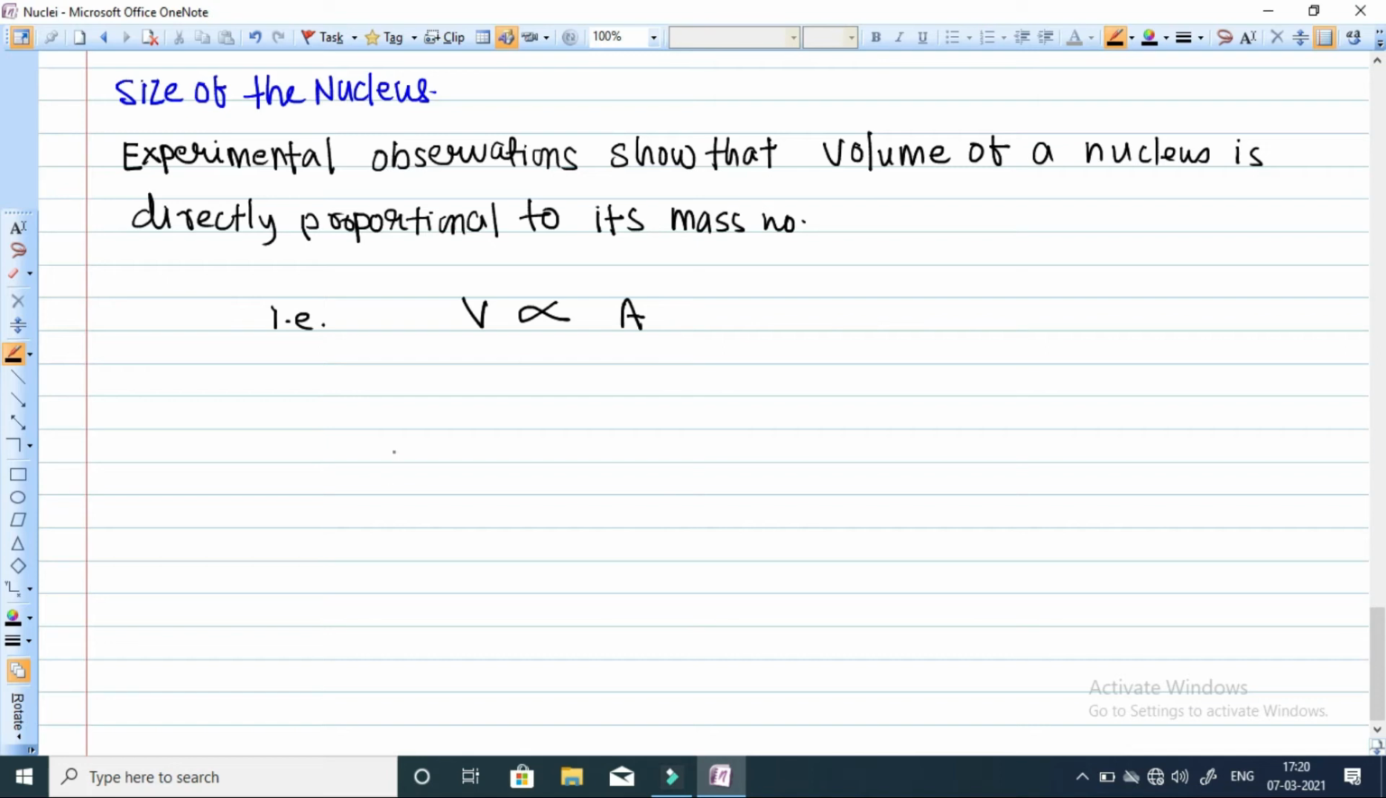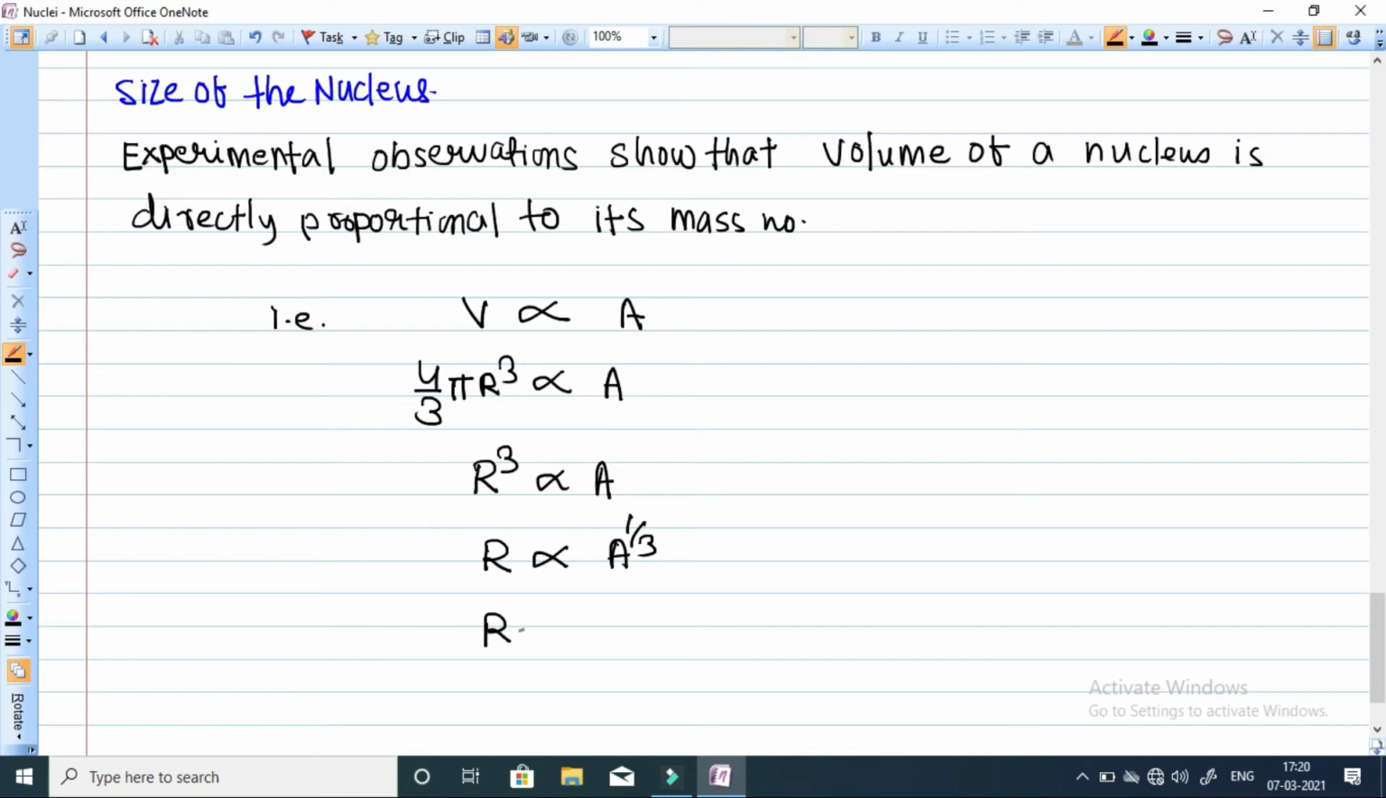Now, if the shape of the nucleus is spherical, then its volume will be 4 by 3 pi r cube. So 4 by 3 pi r cube will be directly proportional to A. Now, if we take 4 by 3 pi as a constant, we can directly write that r cube is directly proportional to A. When we take the power 1 by 3 on both sides, r cube will become r and it will become A to the power 1 by 3.